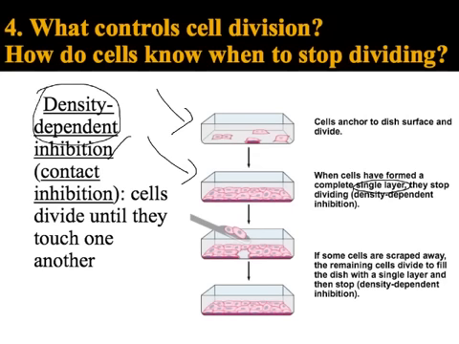We also call this contact inhibition because once cells come in contact with something, they won't divide either. So cells keep dividing until they touch one another. Now you could also remove some of these cells and the cells would start dividing again to fill this hole. This is good because in general you don't want cells to divide and clump up on top of one another, because that is actually what a tumor is, when you have cells that are ignoring density dependent inhibition.